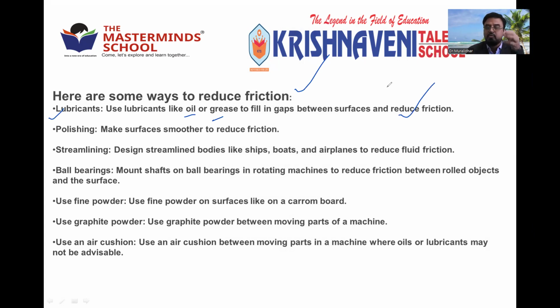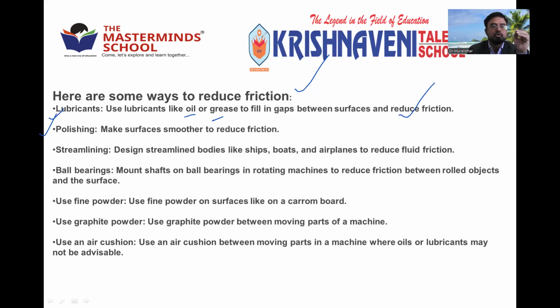Suppose in the rainy season your doors or some gate make noise. What we do in gates is drop some oil. When oil is dropped into the joining part of the gate, that is the hinges, we can call them door hinges or gate hinges, they become smooth and you can open the gate or the door without sound. So oil is placed between the two parts where there is rubbing, and it reduces the friction.